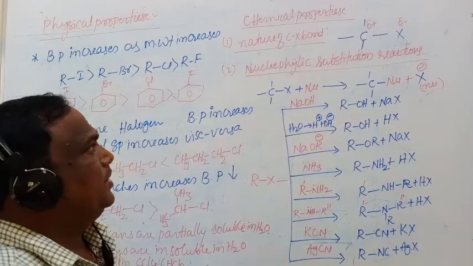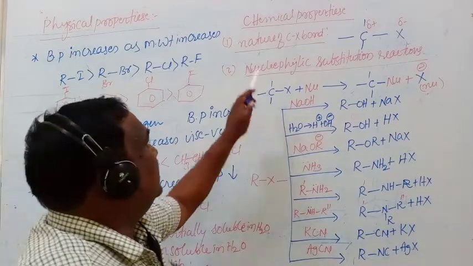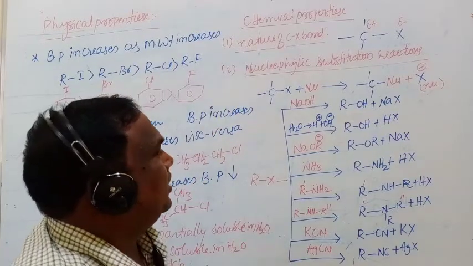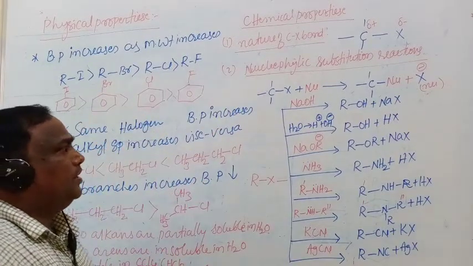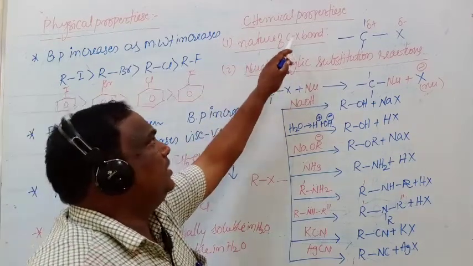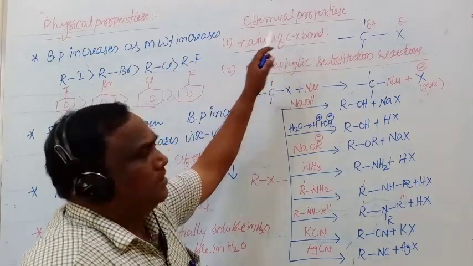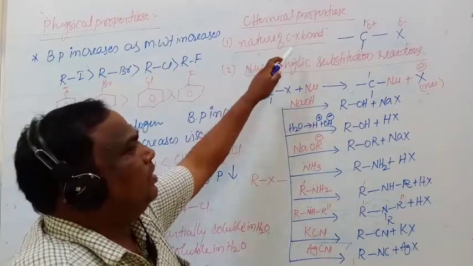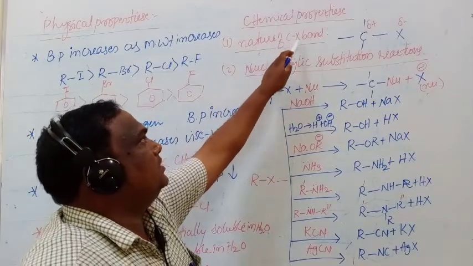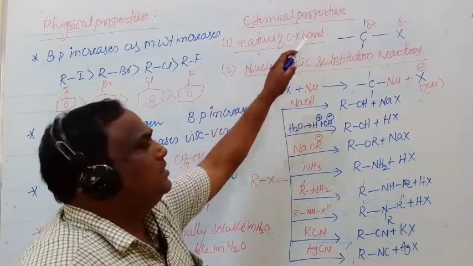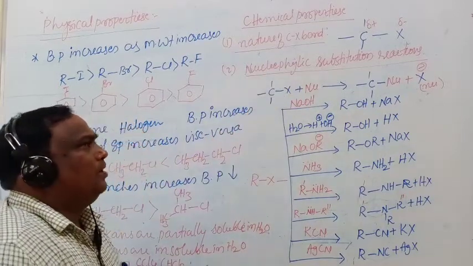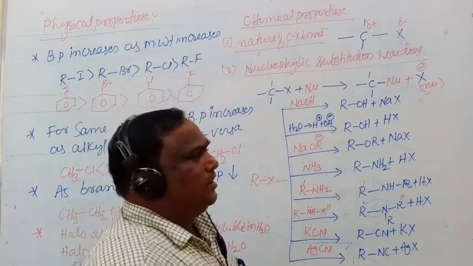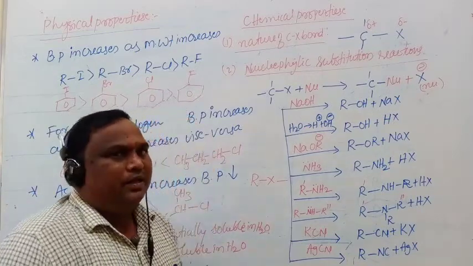Next one is the chemical properties. In this, the first discussion point is the nature of the C-X bond. What is the C-X bond? This is the carbon and halogen, which we already studied. The general formula of haloalkanes is C-X, where C is the carbon and X is the halogen atom. Halogen atoms are fluorine, chlorine, bromine, iodine. So we are going to see what the nature of this C-X bond is.